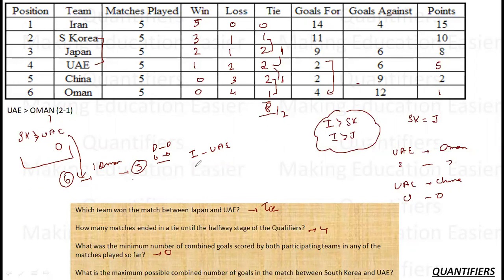So I would want it to end in only 1-0. Iran must have won with only 1 goal, which means out of 6 goals done against UAE, one was done by Oman, 1 was done by Iran, and then 4 were done by South Korea. So the maximum number of combined goals possible here is 4. So this completes my set.